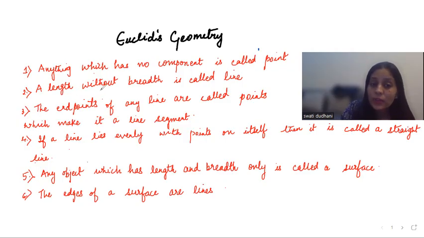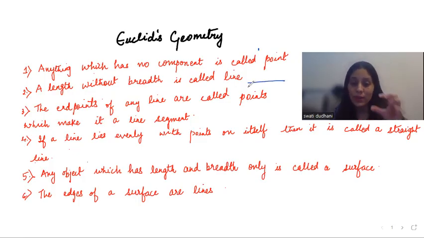Next, a length without breadth is called a line. So here we know what a line is. This is a line. It does not have any breadth or any thickness. So this is a line which can be extended. The end points of any line are called points, which make it a line segment. End points means it is fixed, you cannot extend. So this is a line segment.